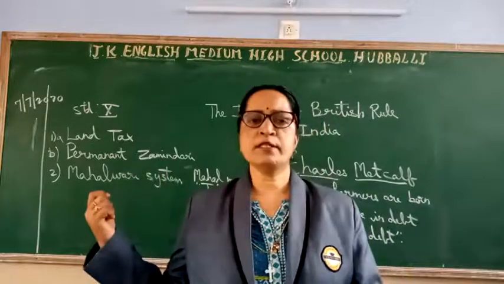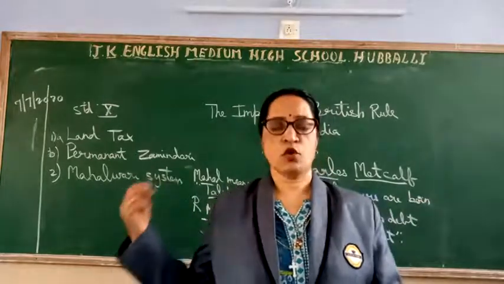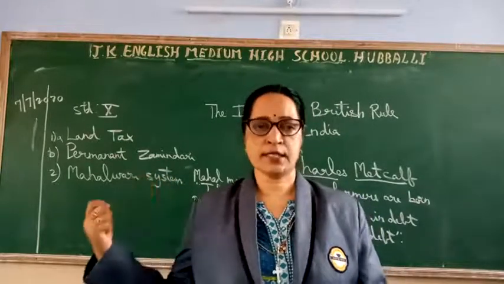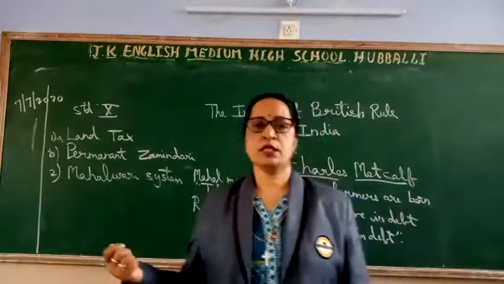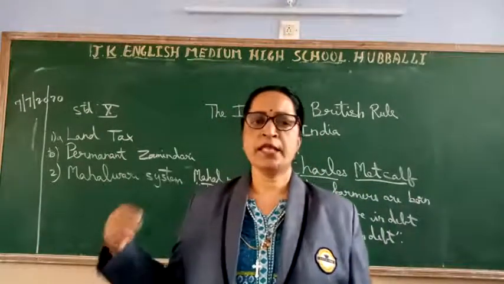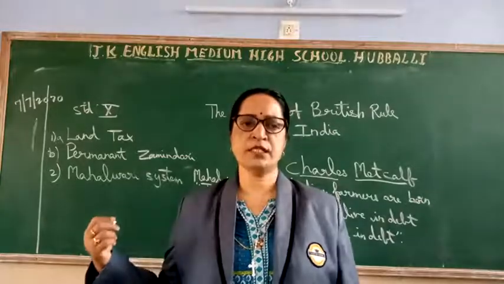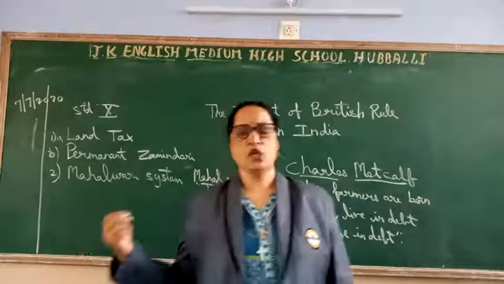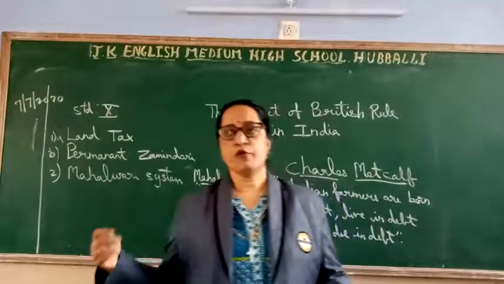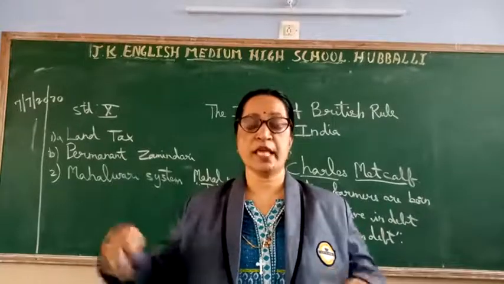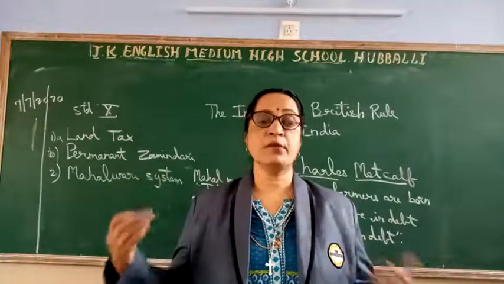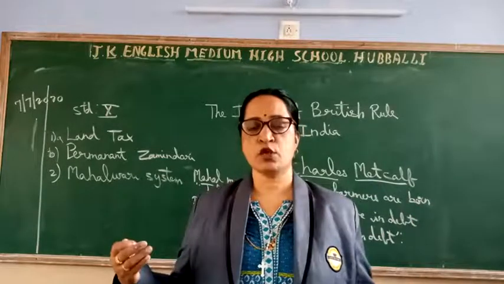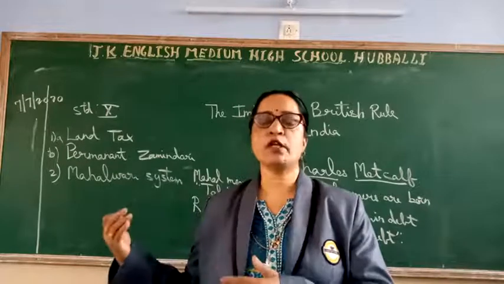So the big and small zamindars were part of this system. Again the zamindars were part of this Mahalwari system. Since the company officials fixed more land tax than the expected production from the fields, many zamindars had to lose their ownership of the land. So what did the company do? The company officials fixed more land tax, means they increased the land tax, where the zamindars were not able to collect it from the farmers. It was too heavy for the farmers to give, and the zamindars were not able to collect it.